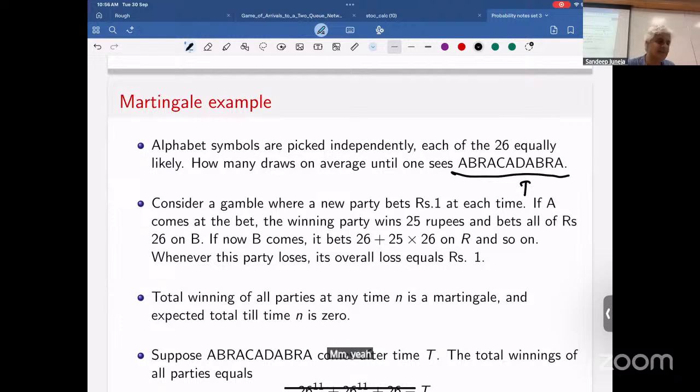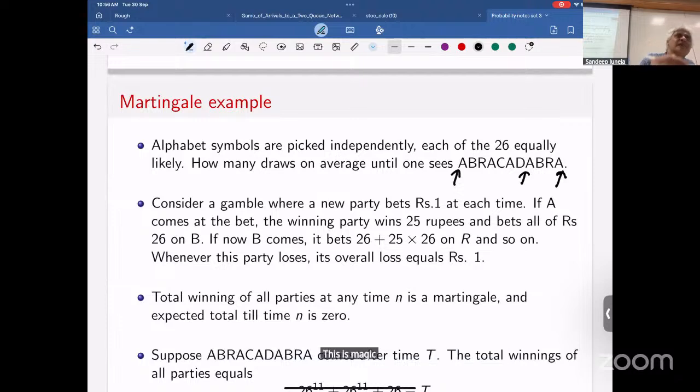The guy who just came in has bet on A, and that guy has also won. The guy who came here has won 26 to power 4. This guy's won 26, and the guy who came here has won 26 to power 11. That's the whole point. It's hard to come up with a good word, but as he said, heads, tails will also do it. But that's less fun. This is magic.